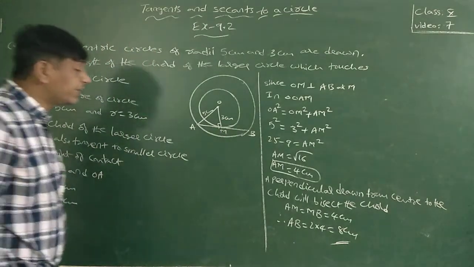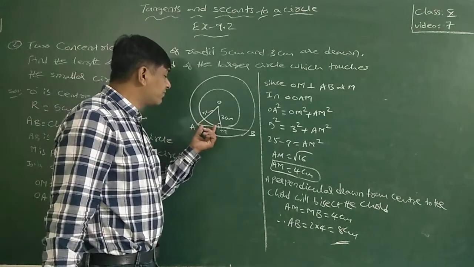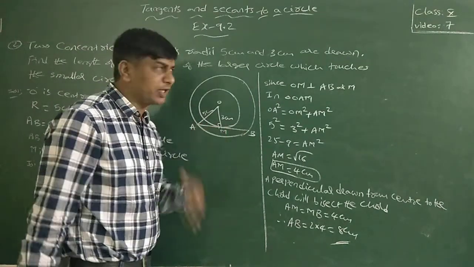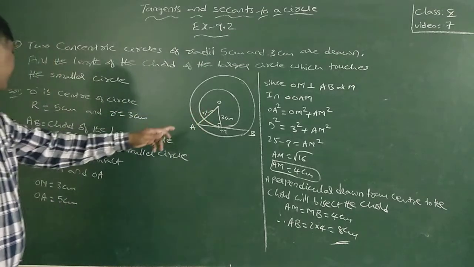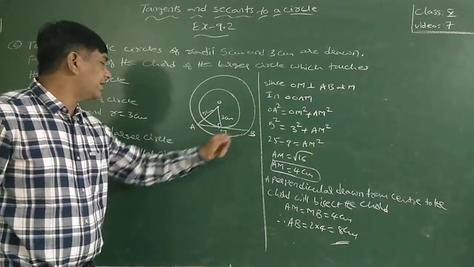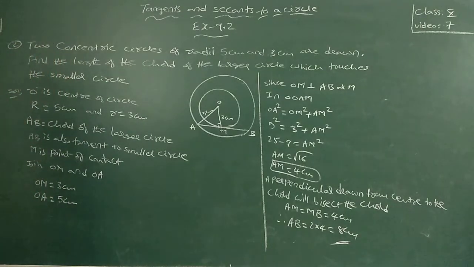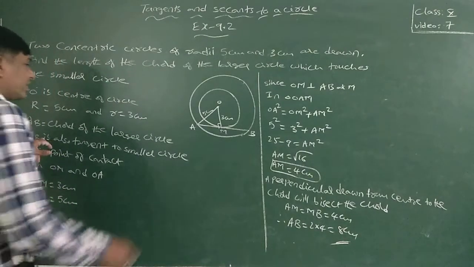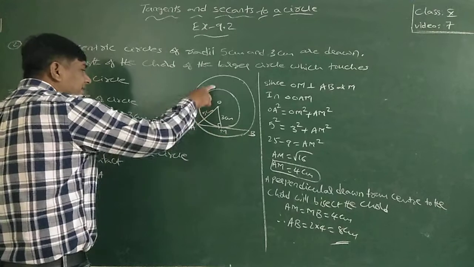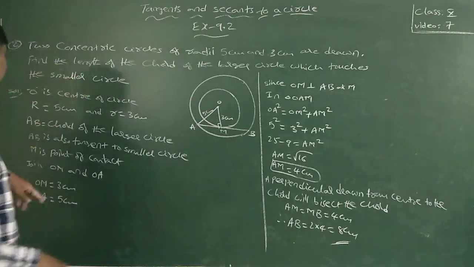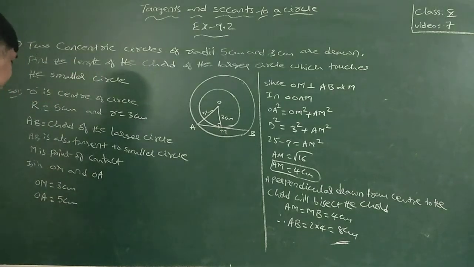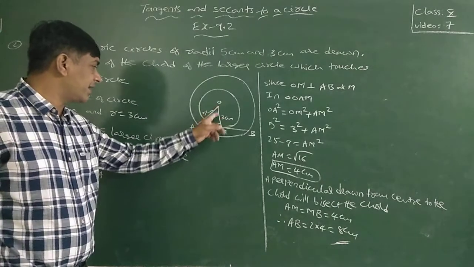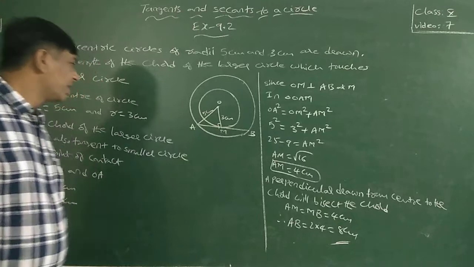Why did you write 2 into 4 centimeters? Because this is 4 and this is also 4. Bisect, you know. O is the center of the circle, AB is the chord of the larger circle and also a tangent to the smaller circle. M is the point of contact, so I joined OM and OA.